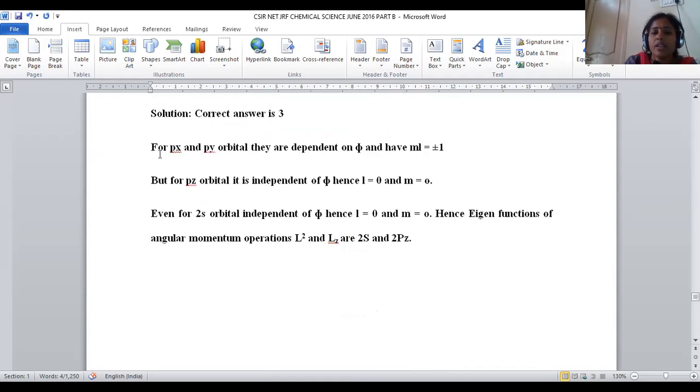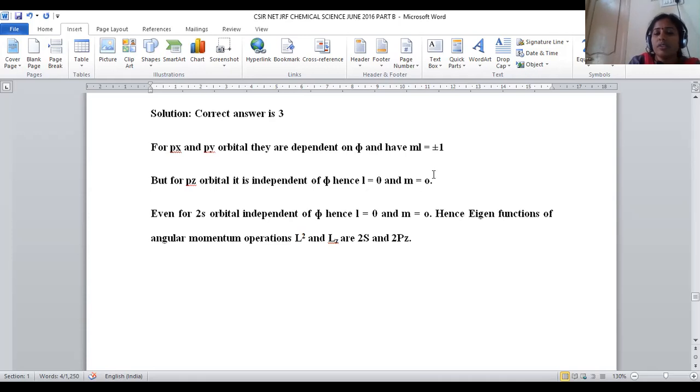So for that purpose, we have a statement about the Px and Py orbitals. Already we know Px, Py, Pz, the 3 orbitals, are degenerate in nature and they are inclined in 3 different dimensions. Among these 3, the Px, Py orbitals are dependent on the phi value. In the quantum mechanical conditions, they are dependent on the phi value, and whose magnetic quantum number is denoted with plus or minus 1. So they are dependent. But the Pz orbital is independent of phi, so that L value, the angular momentum, becomes 0.